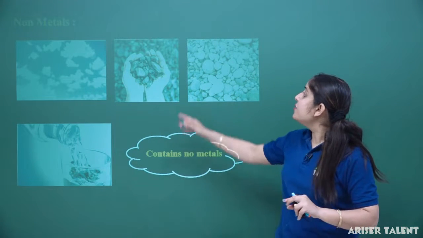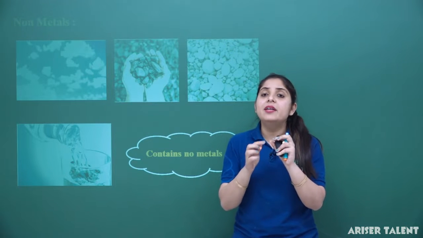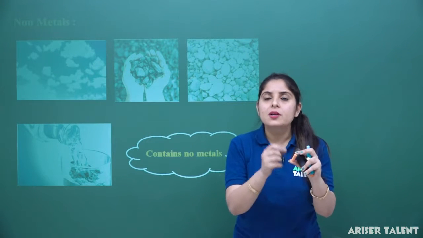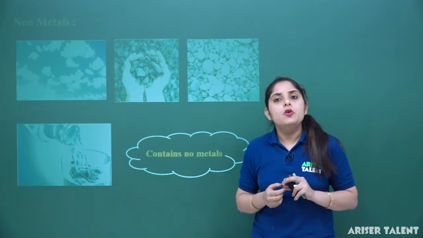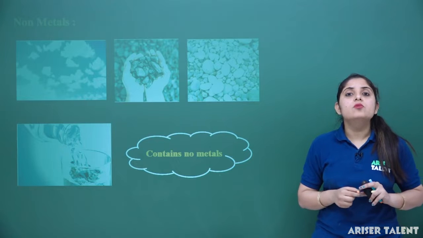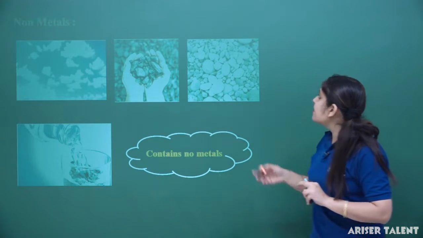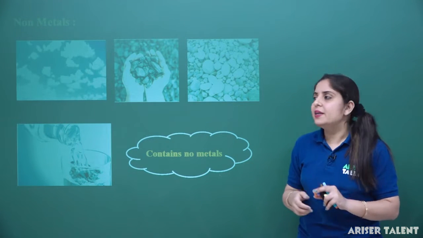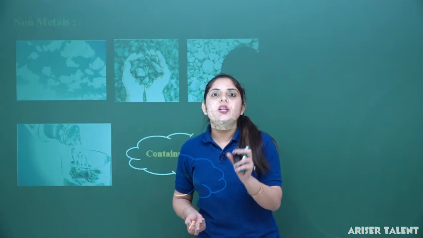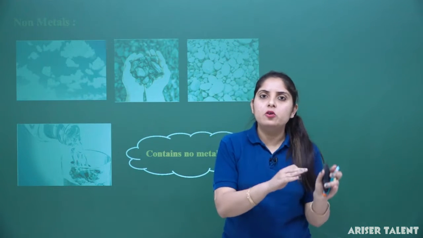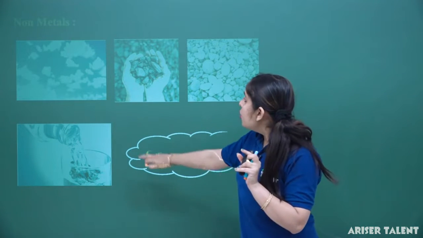Second thing, I am considering charcoal. Charcoal, graphite, carbon, these are all present in day-to-day components, like the pencil we use. It consists of graphite, which is basically a carbon component, and carbon is a non-metal. Third category, we will take up stones or calcium carbonate or many rock-like structures. So we can see that non-metal is present in them. Now the basic element, the water we drink. Water is essentially a compound comprised of hydrogen and oxygen, and these two are gases, and this will be considered in the category of the non-metal.